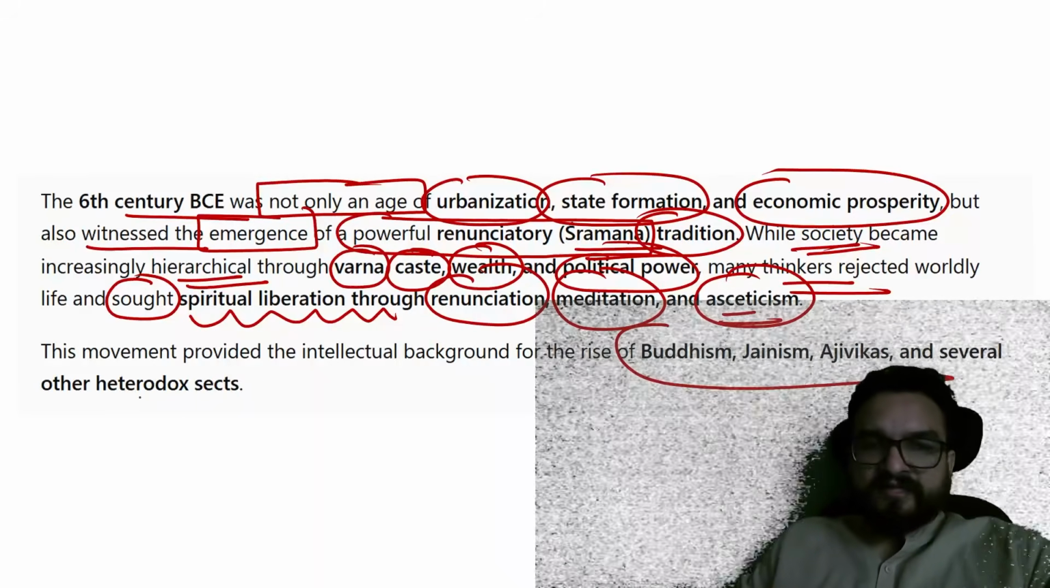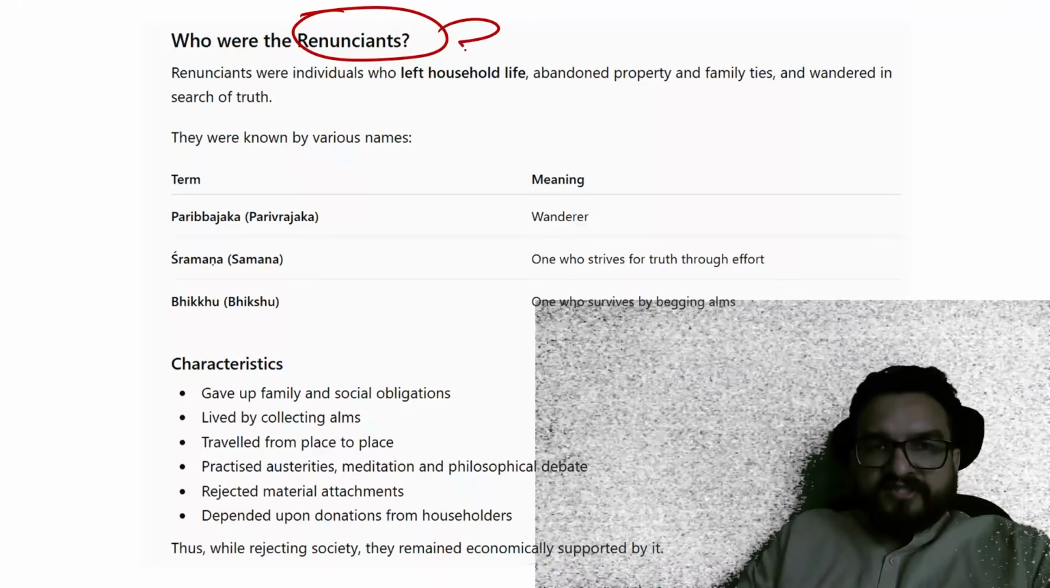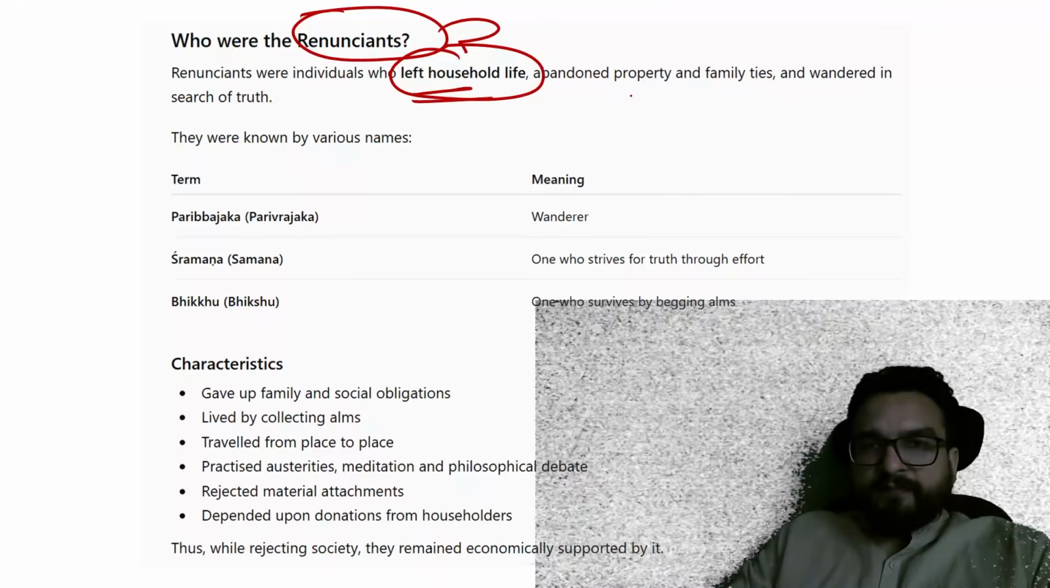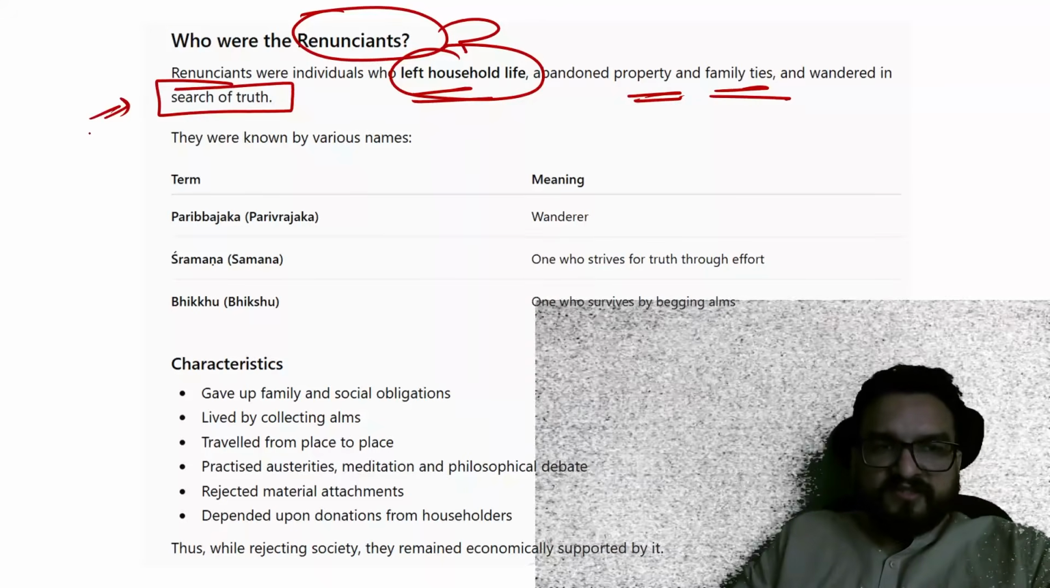In this, you will find several schools came. Who were the renunciants? Renunciants were the people who left their household life, abandoned property and family ties, and wandered in search of truth. This is the first example, guys.